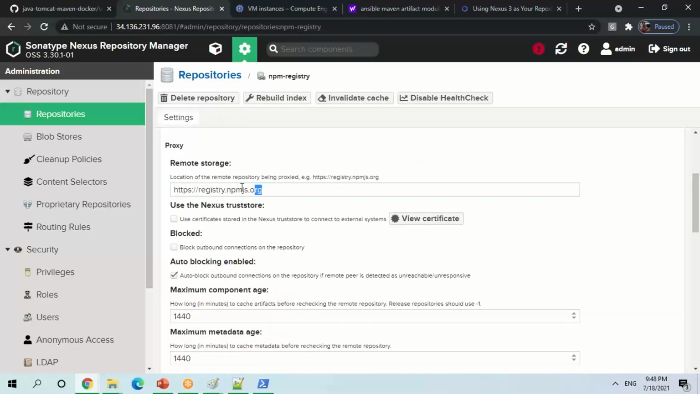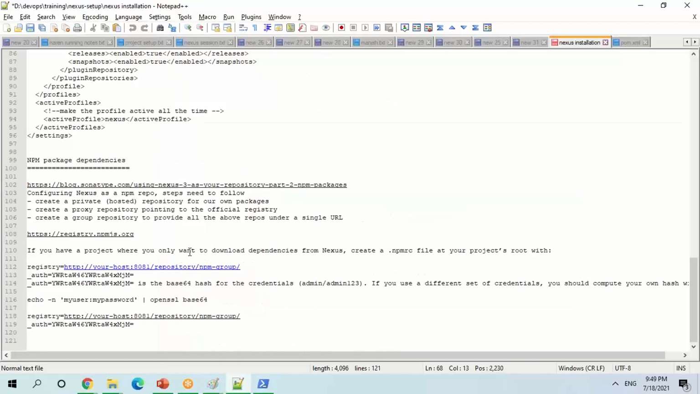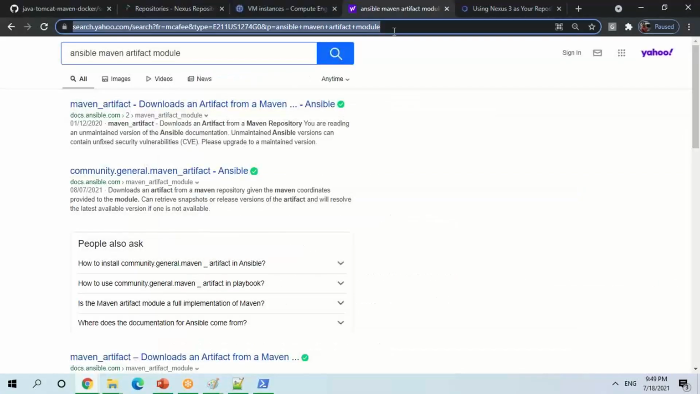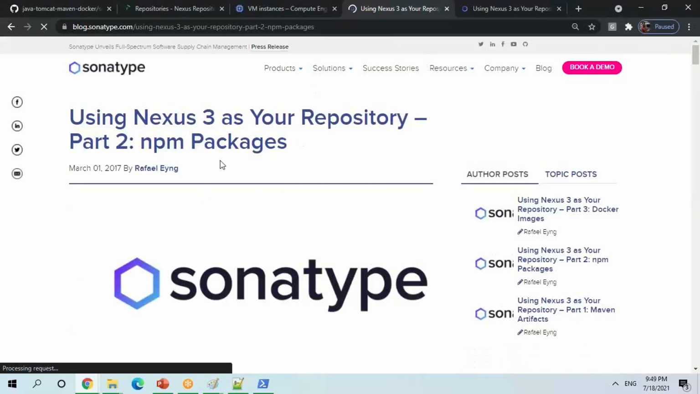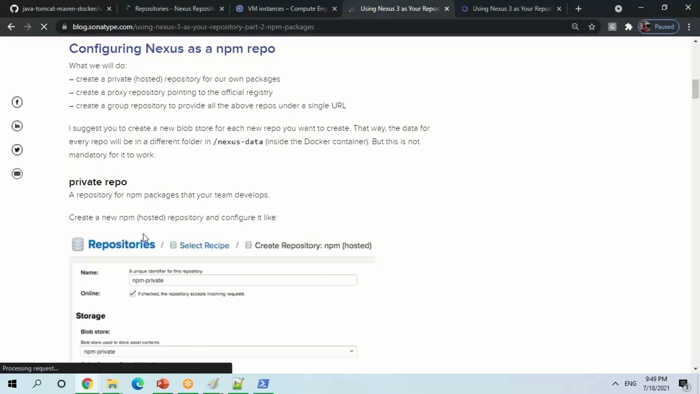You see here I have given the registry, npm.js.org. So I can download my artifact from here also, right? The concept, or that URL, if you follow this, is again the same.